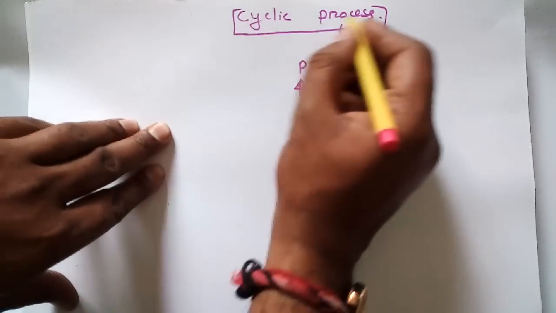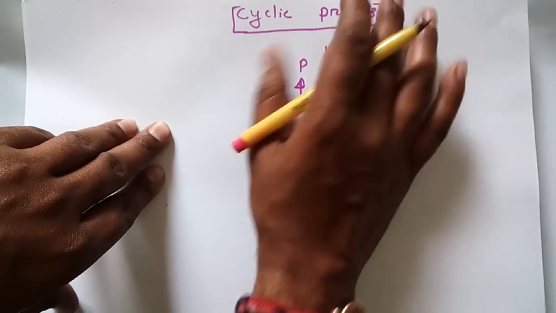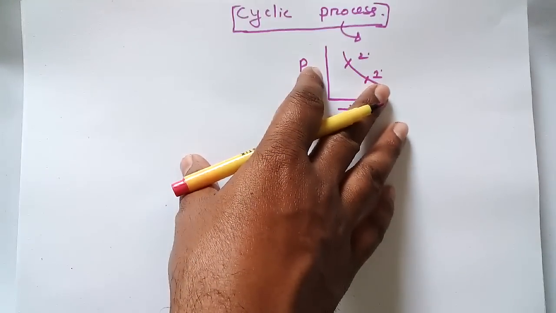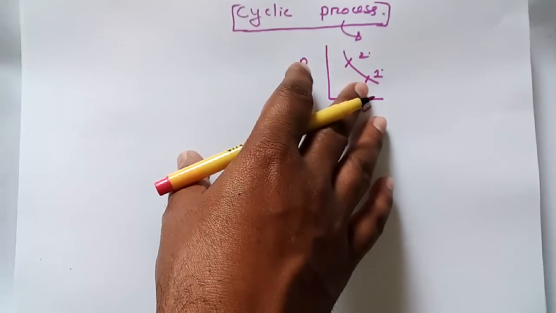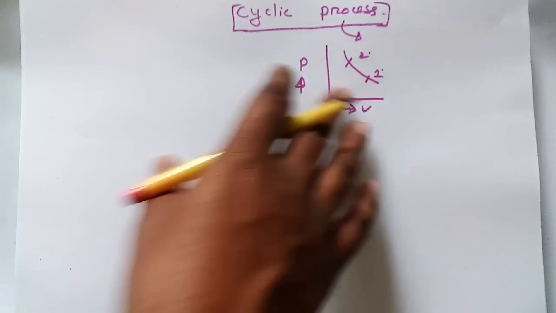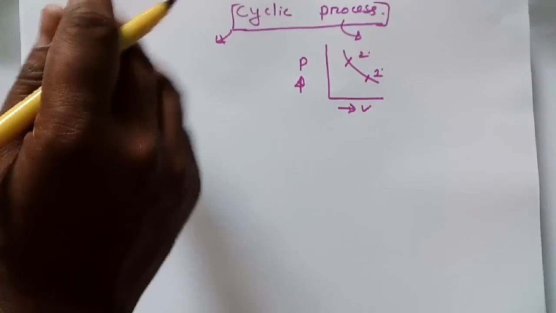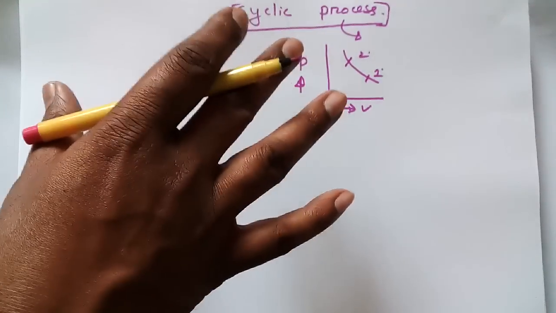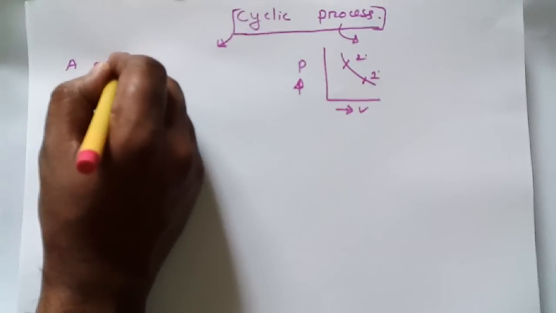But if you're talking about the whole term cyclic process, then how would we define this term? This is also one of the important parts of thermodynamics. We must know what is a cyclic process. So if we see the definition of cyclic process, then it states like this. Here I am writing, a process